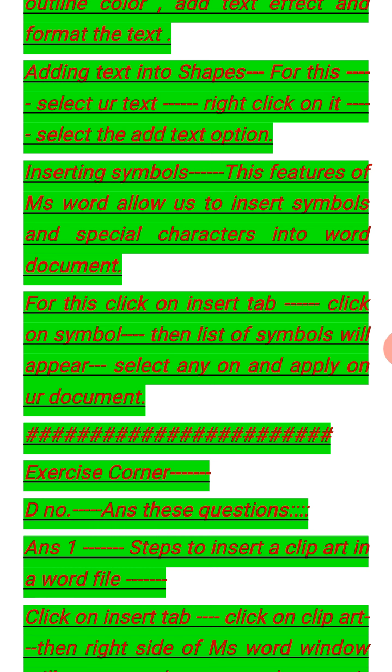If you want to apply any symbol in Microsoft Word, then click on the Insert tab, click on Symbol, then a list of symbols will appear on the screen, and you select any one and apply it in your document. These are the simple and latest features included in Microsoft Word.